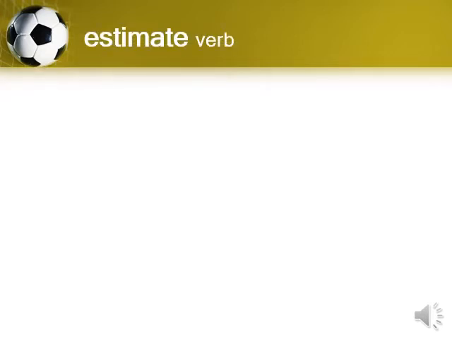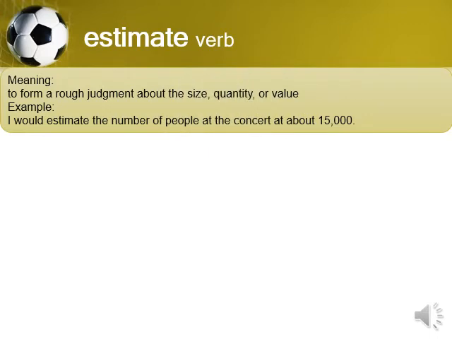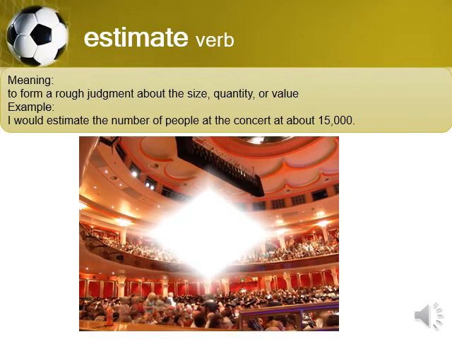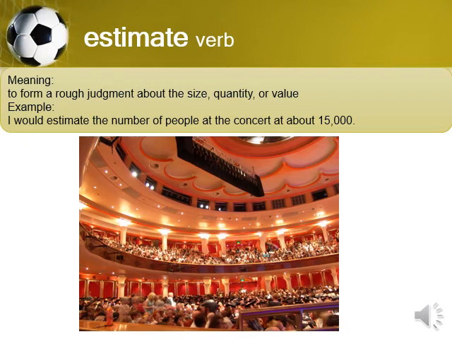Estimate. Estimate is a verb and the meaning is to form a rough judgment about the size, quantity, or value of something. The example is: I would estimate the number of people at the concert at about 15,000. So estimate is a verb and it means to form a judgment, to guess the value or the size or the quantity of something.